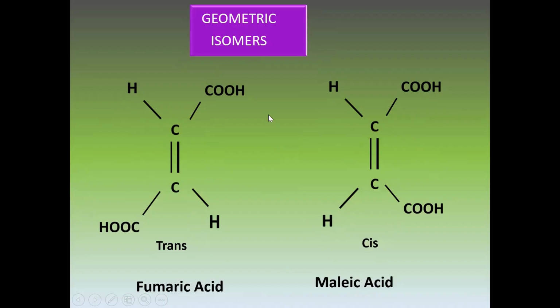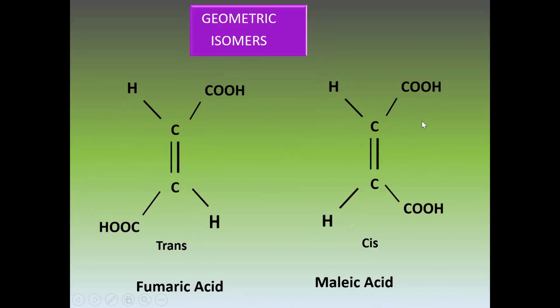You can note here that because similar groups are present on opposite sides, the vector sum, the pull from this side and this side, cancel each other. So this molecule becomes non-polar because of the equal pull of the electrons from this side and this side. While the cis isomers of geometric isomers are polar because both groups are on the same side.